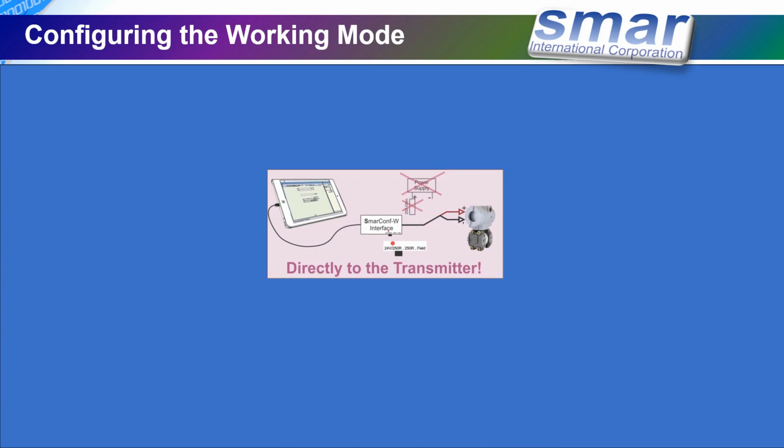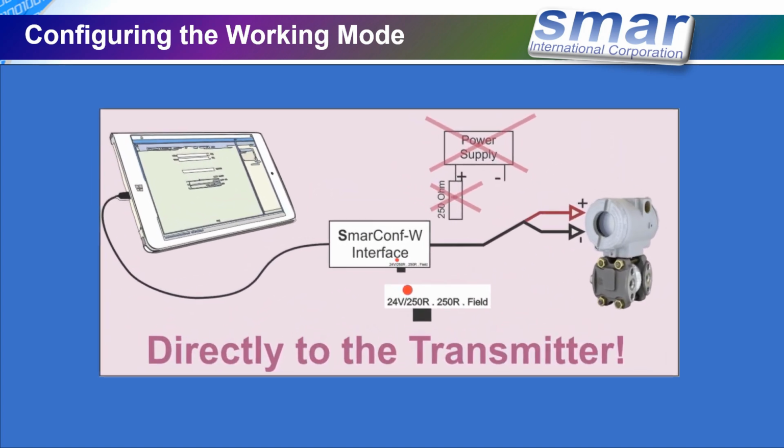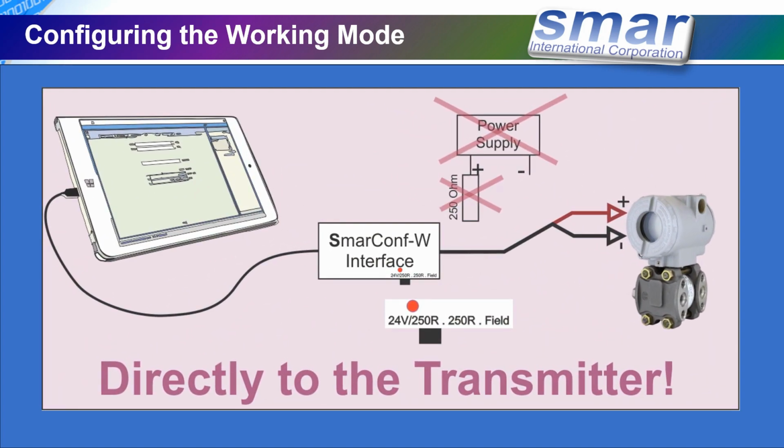if you're going to connect directly to the transmitter, you have to make sure that the switch is here, 24 volts to 250 R, and you open the leads for the transmitter, connect to the terminals, positive and negative, and power supply and the resistor is not needed in this situation.